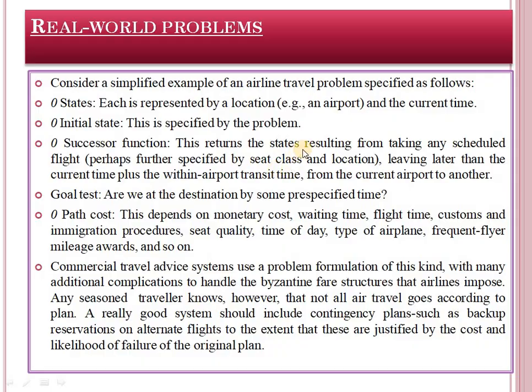This returns the state resulting from taking any scheduled flight, further specified by a seat class, location, and type of that flight, leaving later than the current time plus within airport transit time from the current airport to another. Then goal state.